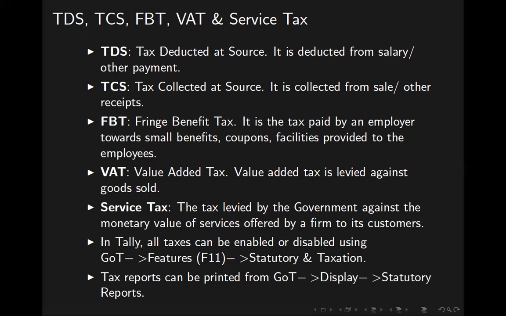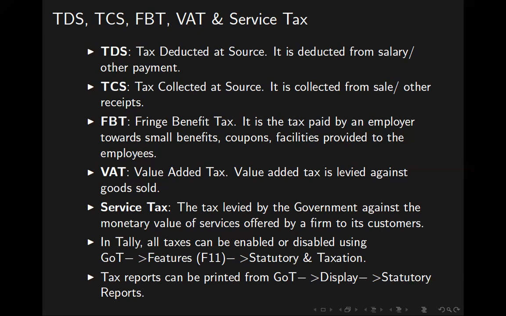It is deducted from salary or other payment. It can be from your salary. When the salary exceeds a certain limit, the payer, the person who pays money, automatically deducts a portion of the salary towards income tax. We call it TDS, tax deducted at source. That is the person who deducts the tax.